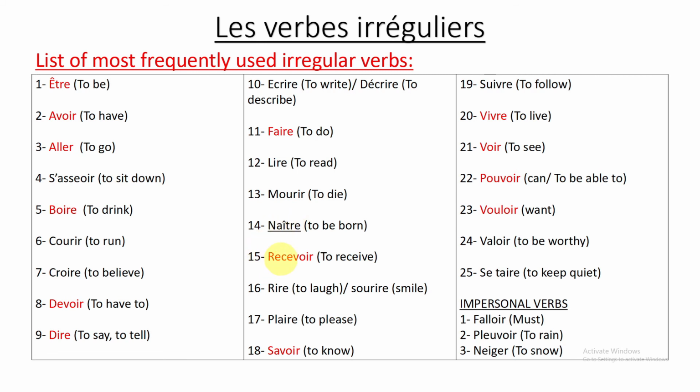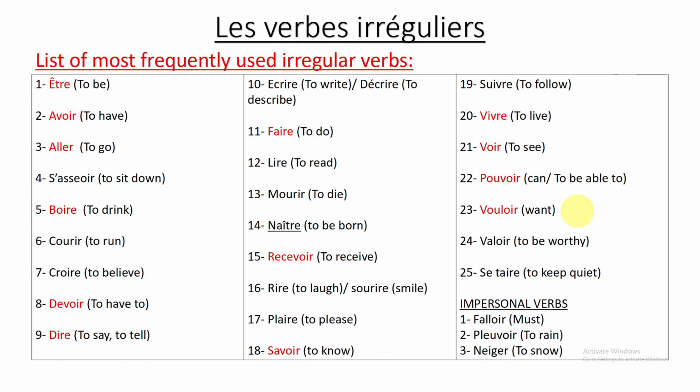Okay? Then we also have recevoir, savoir, vivre, voir, pouvoir, vouloir. And we also have something that we call impersonal verbs. So impersonal verbs are verbs that you cannot use with a person. So to rain, I can't say I rain, you rain, right? To snow, I can't say I snow, you snow, right? These verbs are conjugated only in the third person singular. So it rains or it is raining, right? That's why we call them impersonal verbs. We need to study them one by one. So don't worry about them, but just get the logic.